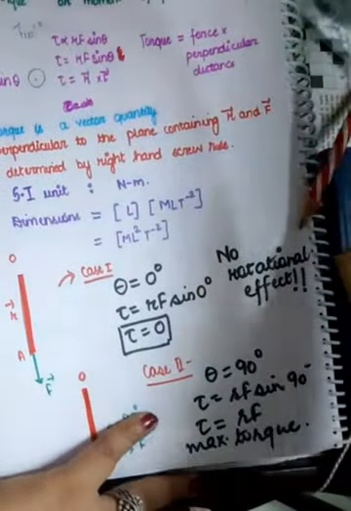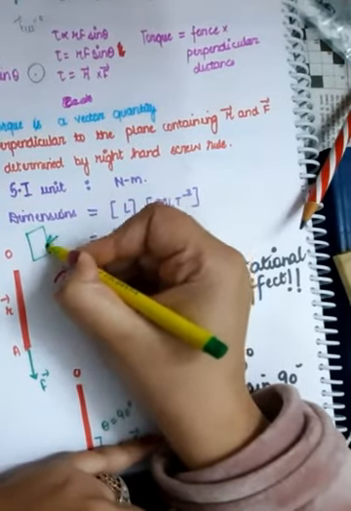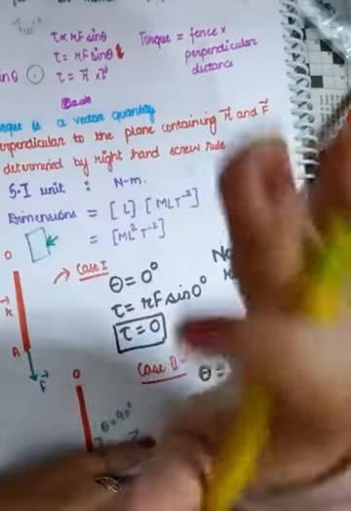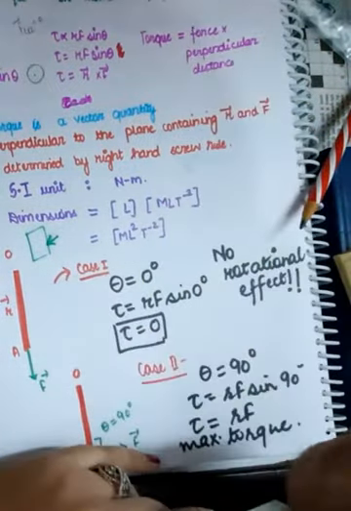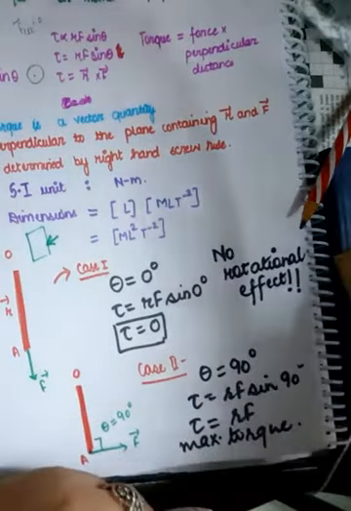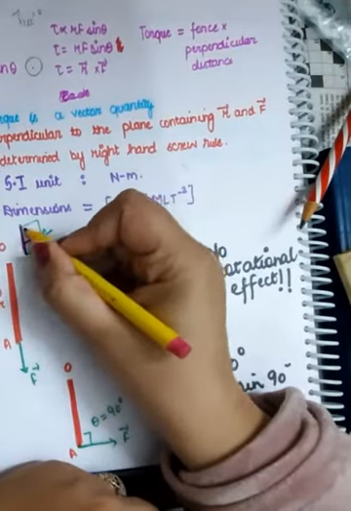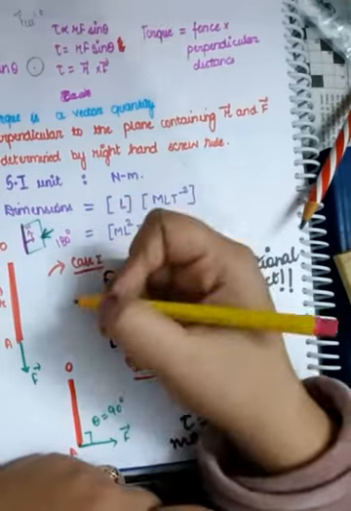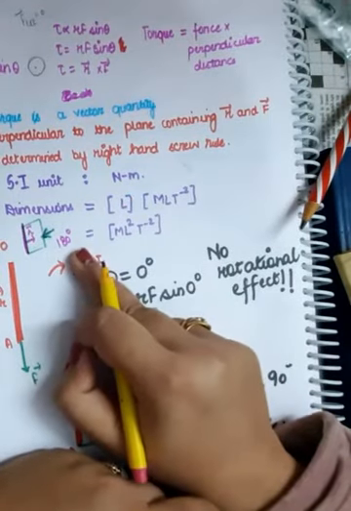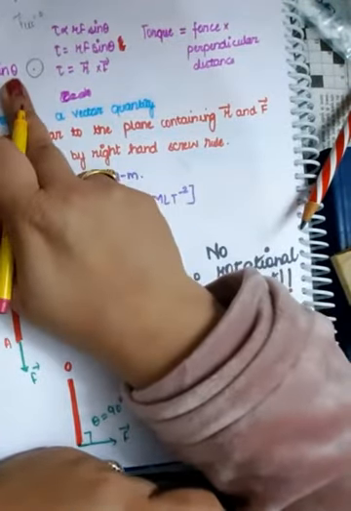See, I repeat, this is the door. When you apply the force in this direction, like this, you are not going to open or close the door. So what is getting zero here? Actually, sine theta. Because this is the fixed end of the door, this is r vector and this is f vector. They both have an angle of 180 degrees with each other. So what is zero? Sine 180 is 0, so torque depends upon sine theta.